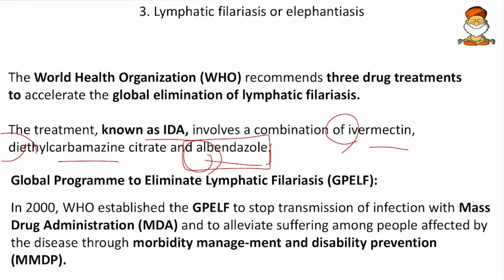In the midday meal scheme, every year we give this albendazole so that if there are any worms in the intestine of the children, they will be dewormed. Then the Global Programme to Eliminate Lymphatic Filariasis, that is the GPELF programme. In 2000, WHO established the GPELF to stop transmission of infection with mass drug administration and to alleviate suffering among the people infected, through morbidity management and disability prevention. So here treatment, then relief for the symptoms, and then care. All these are being taken up under this GPELF. So remember the medicine and also the programme.